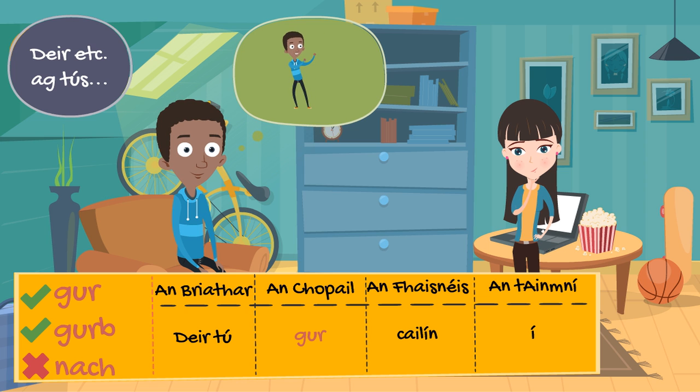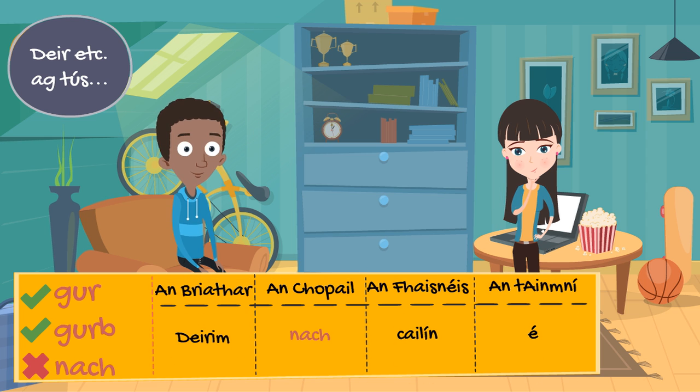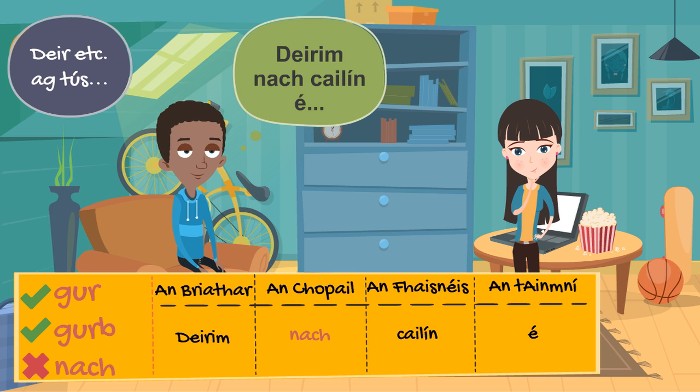So an example of a positive sentence using the fhoirm indíreach is Dúirt tú gur cailín é. You said it is a girl. And an example of a negative sentence using the fhoirm indíreach, Deirim nach cailín é. I say it is not a girl.